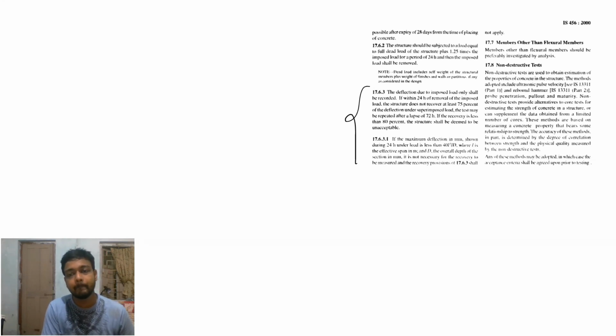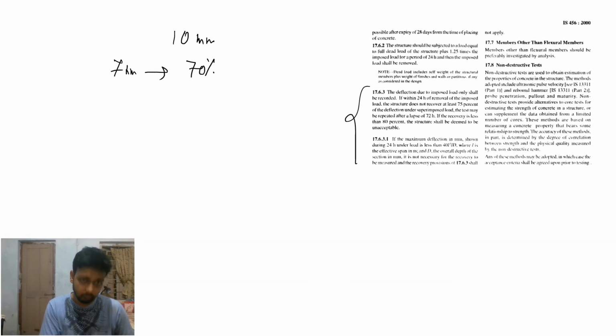Suppose you apply the load and the deflection is 10 mm. Now you remove the load. If it recovers only 7 mm, that is 70%, which is less than 75%.